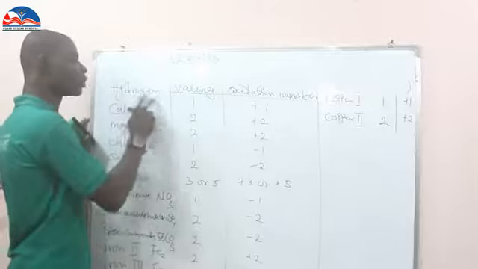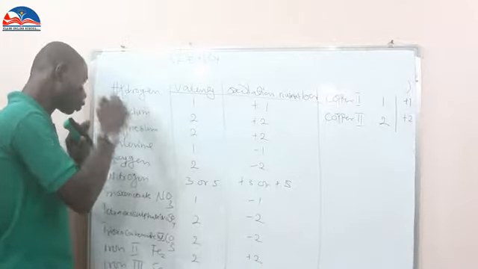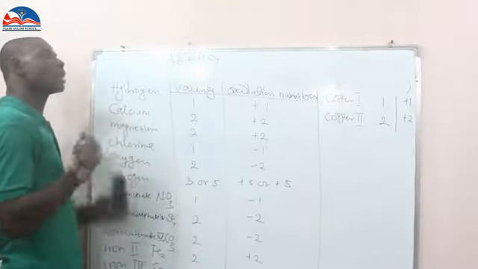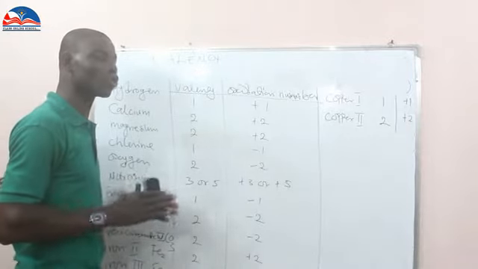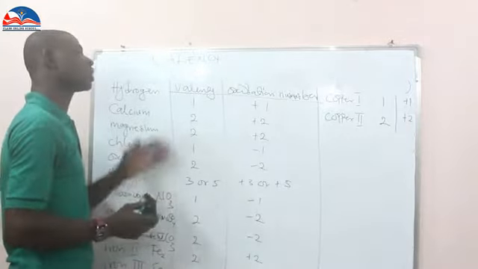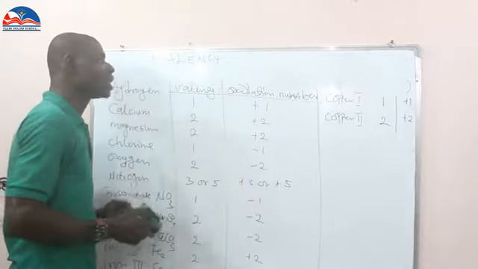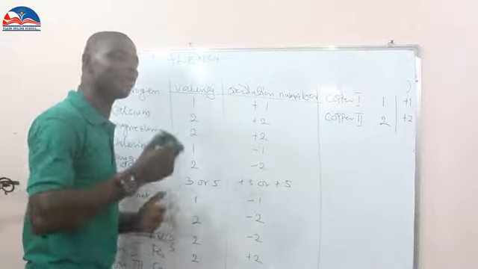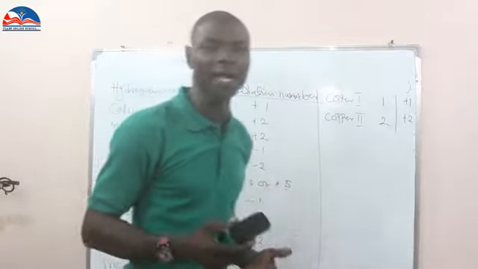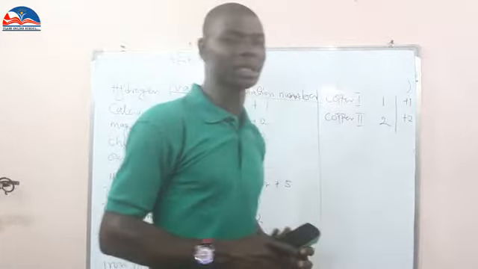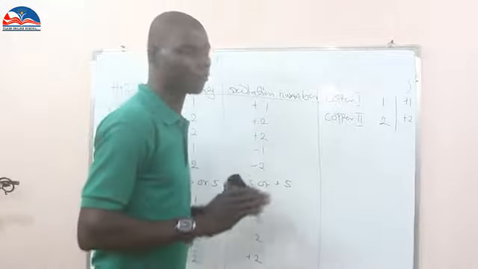So when you come to hydrogen, you see 1. When you go to calcium, you see 2. But we are discussing what we call valency before we enter into oxidation. Now, what is this valency? As I said, it is the combining power of an element, an ability of an element to combine with another element and get a successful formula.